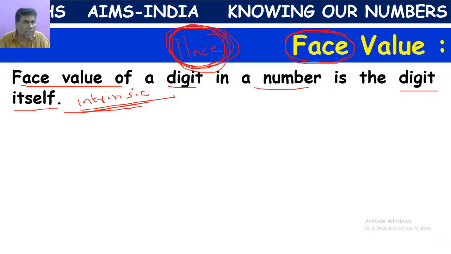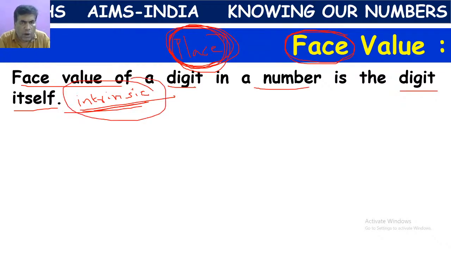Suppose I take 5, according to its nature its value is 5. Its original value is 5. If you keep it in another place, its value may change according to the place, but its original value is always 5. So this is called intrinsic.